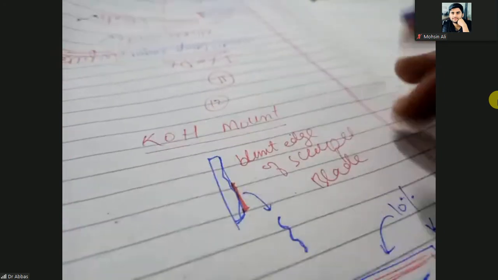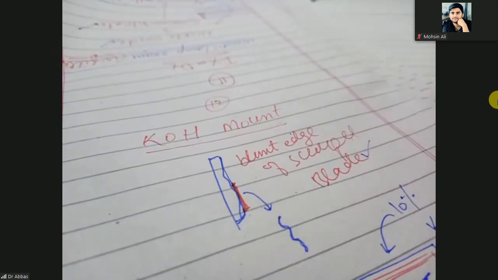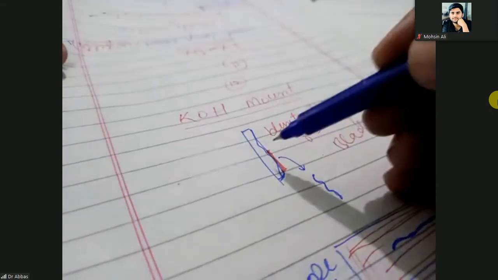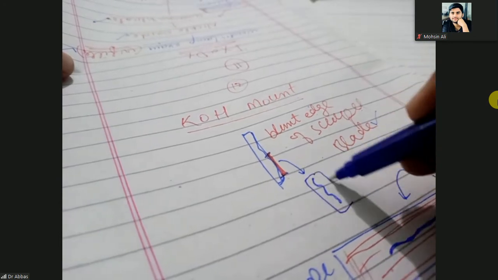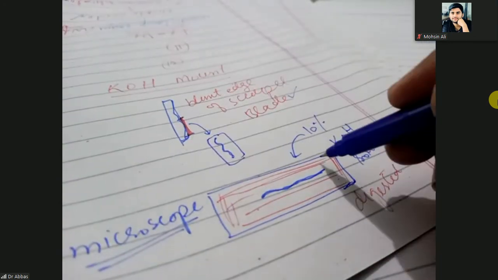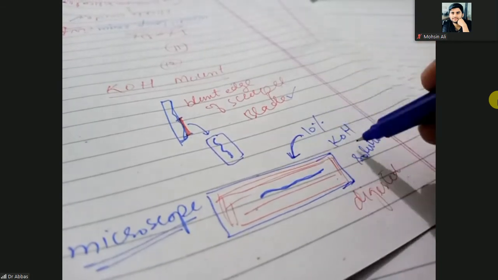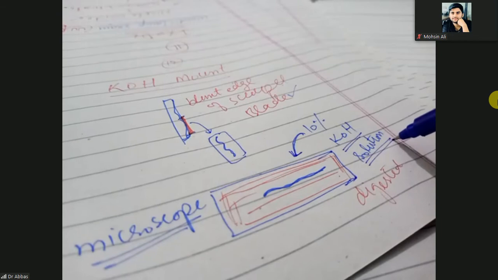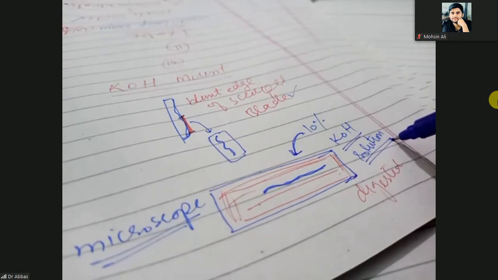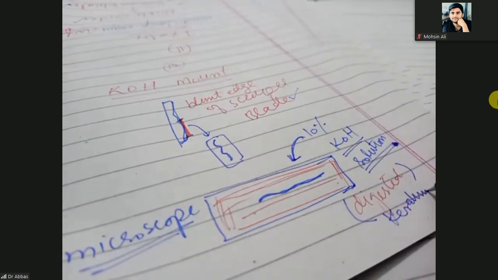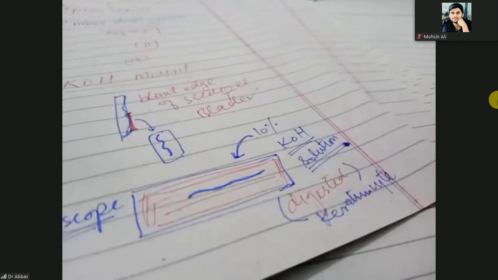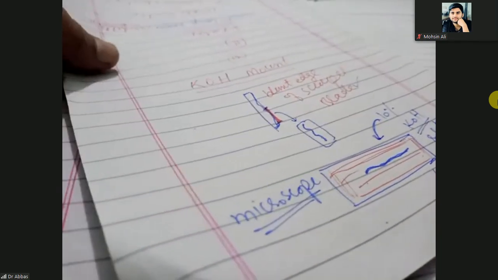Again repeating, you will take the blunt edge of the scalpel blade. You will scratch the suspected epithelium of the skin and put the scratch on the glass slide, add the 10% KOH solution and wait for a while, because maximum of the keratinocytes should be digested. Then observe it under the microscope.